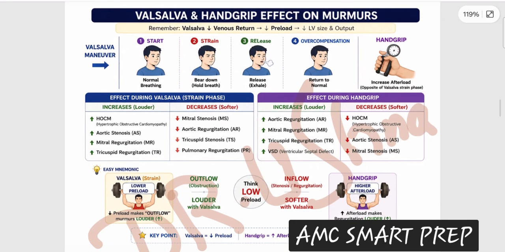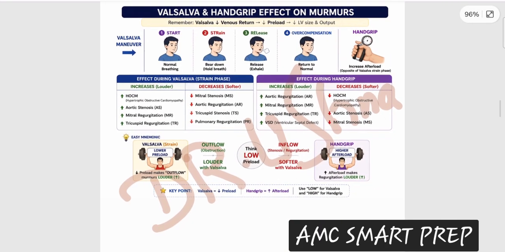Then this slide is a cheat slide, you can say. You have to remember this slide as such, because some particular maneuvers like the Valsalva maneuver and the handgrip maneuver act as a clue towards reaching the diagnosis. Very importantly, HOCM, hypertrophic obstructive cardiomyopathy: the murmur increases with the Valsalva, when there is a build up of pressure in your chest, and it decreases with the handgrip. So mostly they give you some clue in the question for reaching towards this murmur.